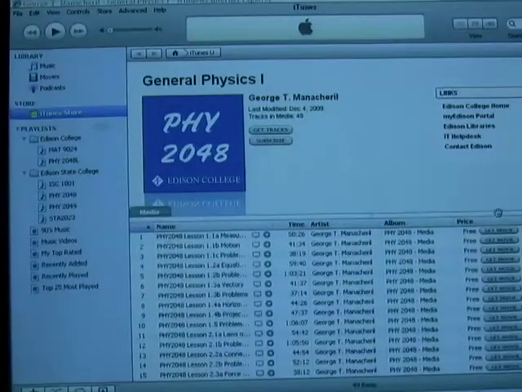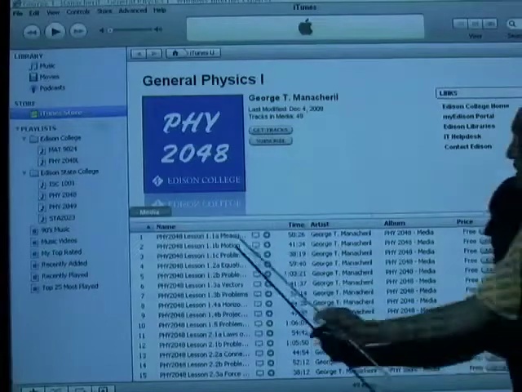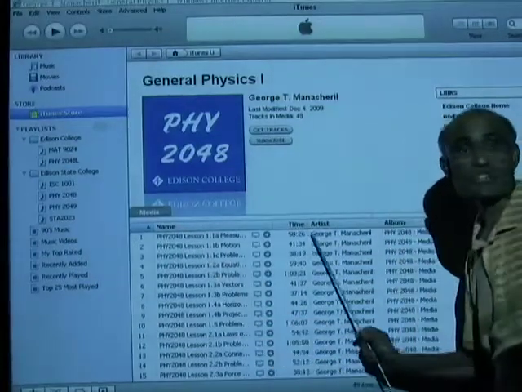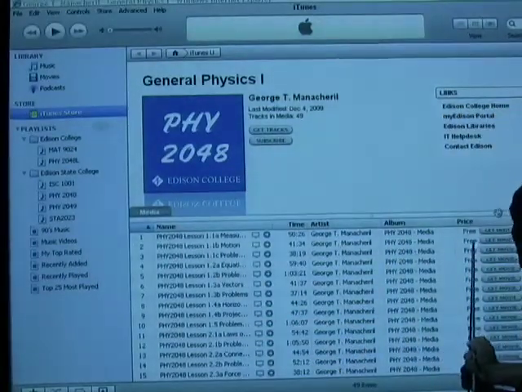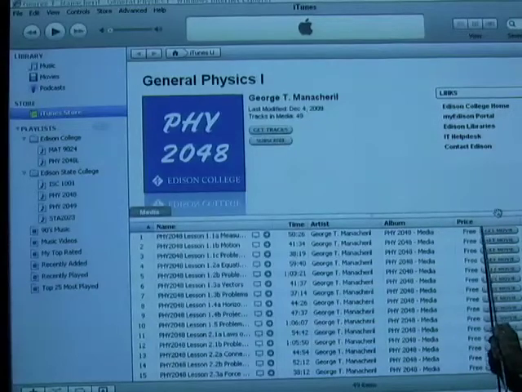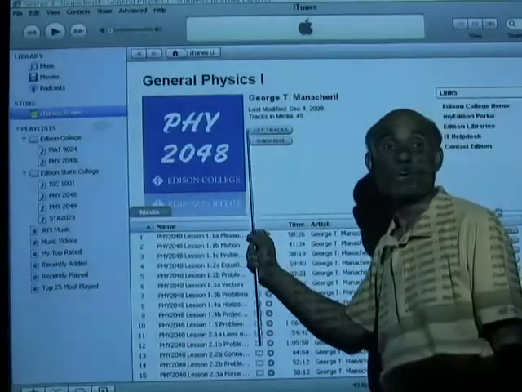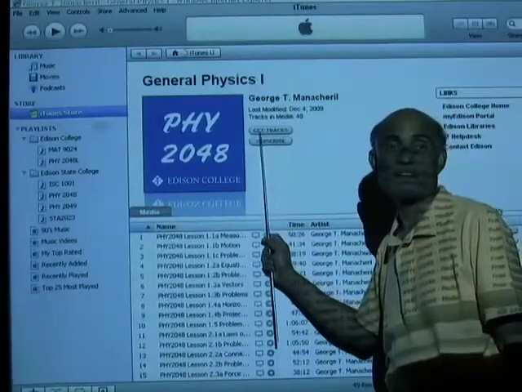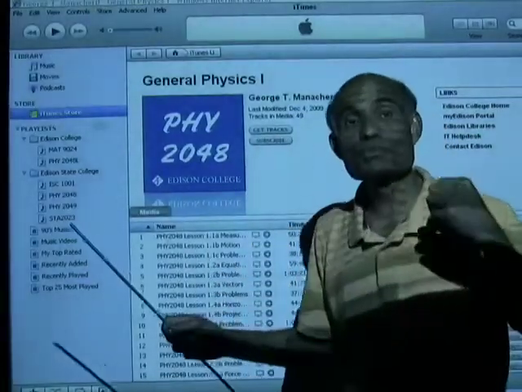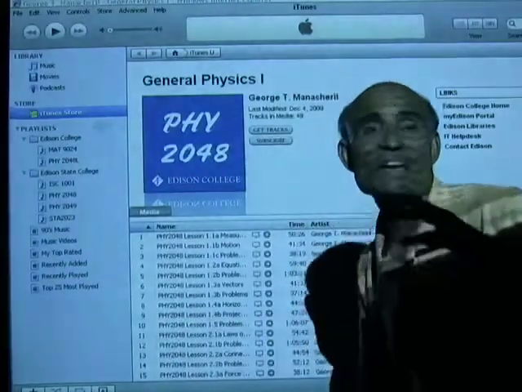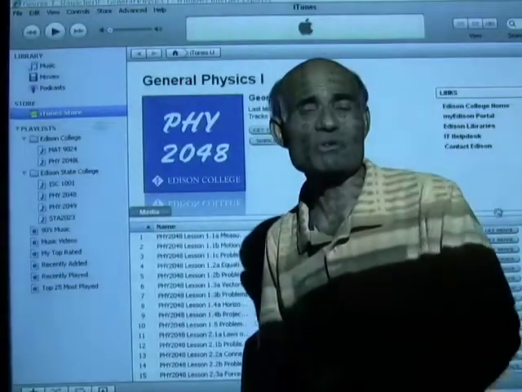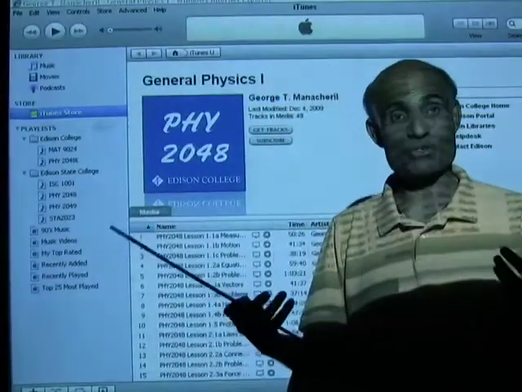You see, it opens pretty quickly. Now, each of these lectures you can download by clicking on here. You see that? It says Get Movie. Or, if you click on Get Track, your computer will download all these lectures one after the other. It might take several hours.